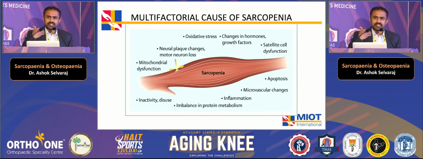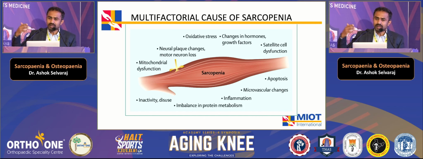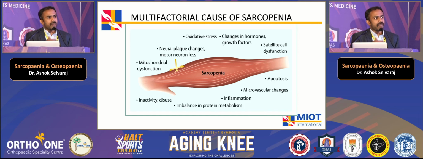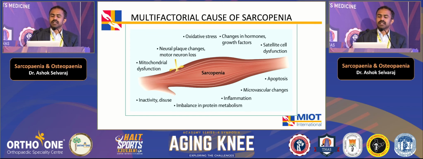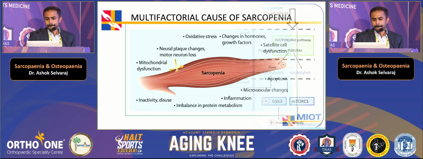So what are the reasons for having sarcopenia, where the muscle loss is? It could be due to oxidative stress. It could be due to any injury, loss, mitochondrial dysfunction due to a genetic condition, inactivity or disuse, which is most common when you age. There may be an imbalance in the protein metabolism. There may be inflammation or there may be apoptosis. All these factors put together cause sarcopenia.